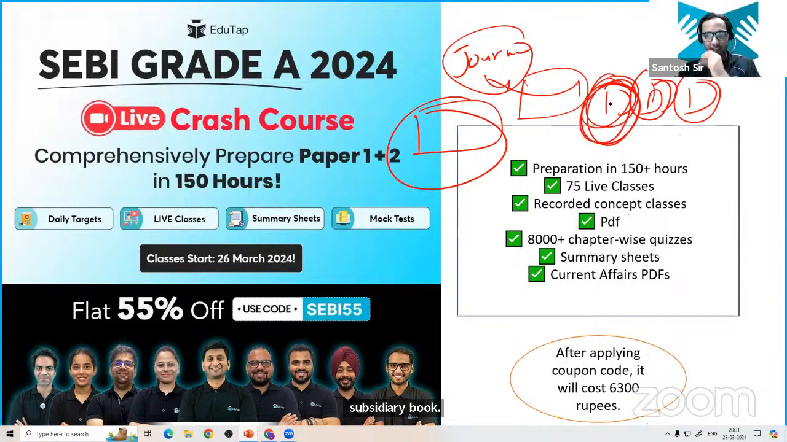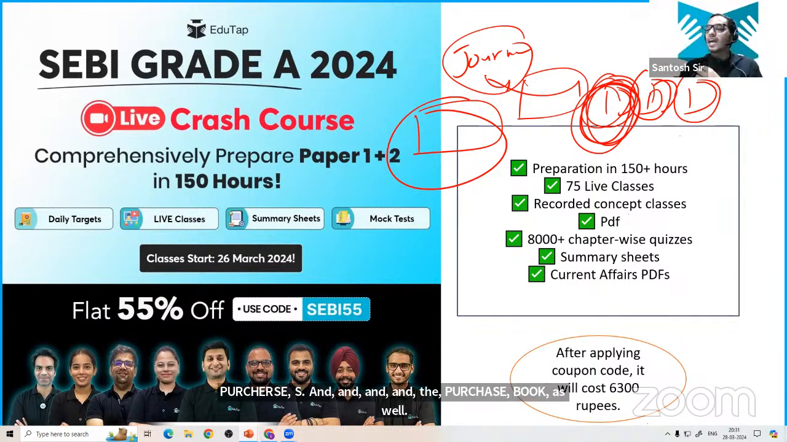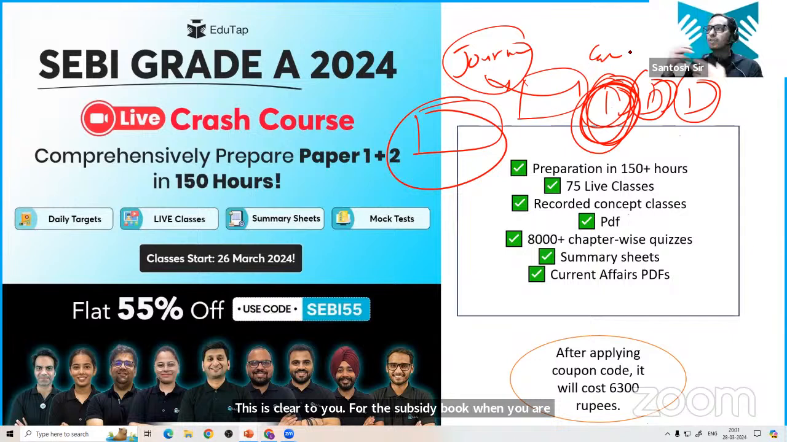All the transactions of, suppose, purchase. So a purchase transaction would be in the cash book as well, and a purchase transaction would be in the purchase book as well. This is clear to you, na? For the subsidiary books, when you purchase something for cash, that will be entered in the cash book, but when you purchase something on credit, then it will be in the purchase book. So now you have the purchase transactions in the cash book as well as in the purchase book.